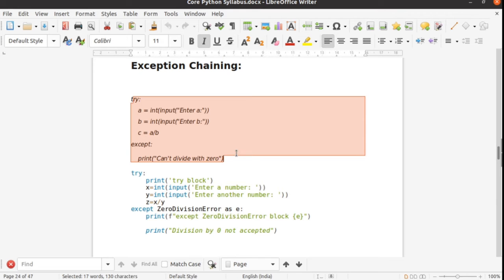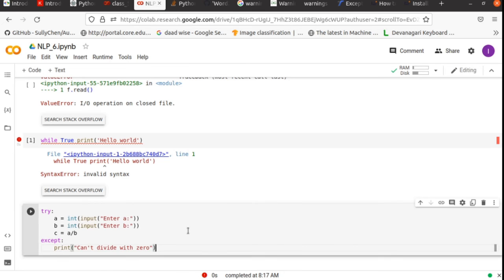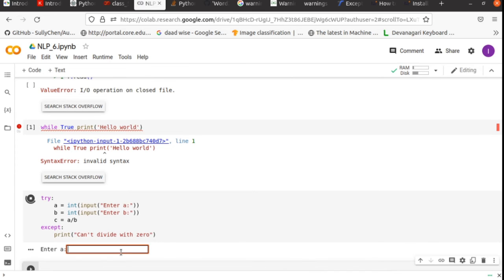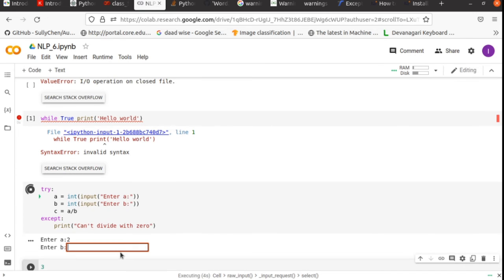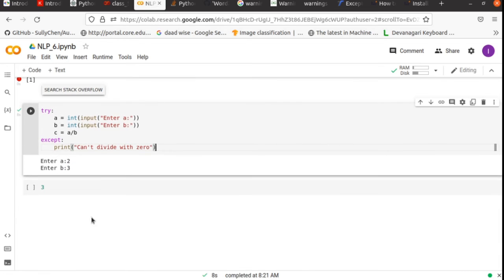This operation will run correctly, but when we divide by 0 it will give an error. So we need to find out where the error happens and what the possibilities are. We have to handle all the errors. Let's see, we give 1, then 3.